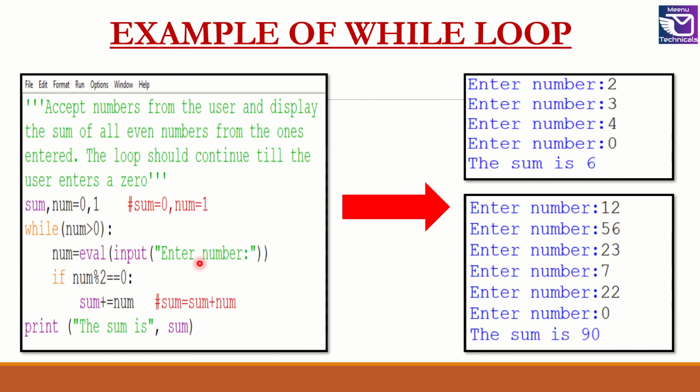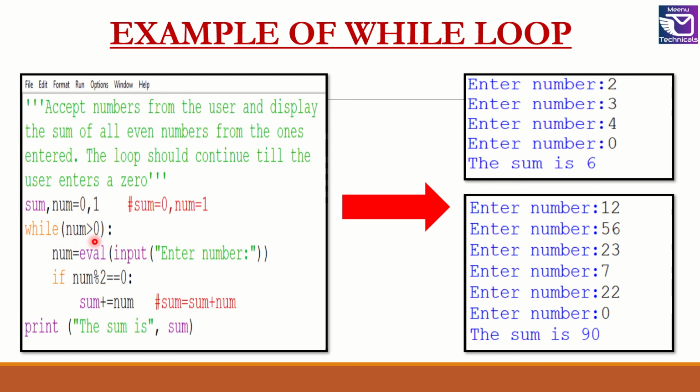So here I am accepting a value from the user and overwriting it in num. For the first time, number 2 is entered. Here I am checking is the number divisible by 2. So num mod 2 will give the remainder, and then it should be equal to 0. So 2 mod 2 in this case will be equal to 0. This condition will be true, and then sum is equal to sum plus num will be executed. So sum will now become 2.